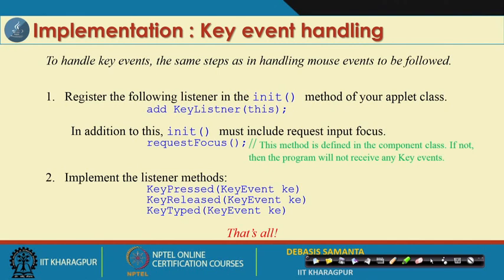Add key listener is to be accomplished in the init method or at the beginning of any program that you implement, and in addition you have to use the request focus method. These are the two things that need to be added first, and this is a registration procedure. Then the rest of the part is implementing the three methods relevant to your program execution: key pressed, key released, and key typed.